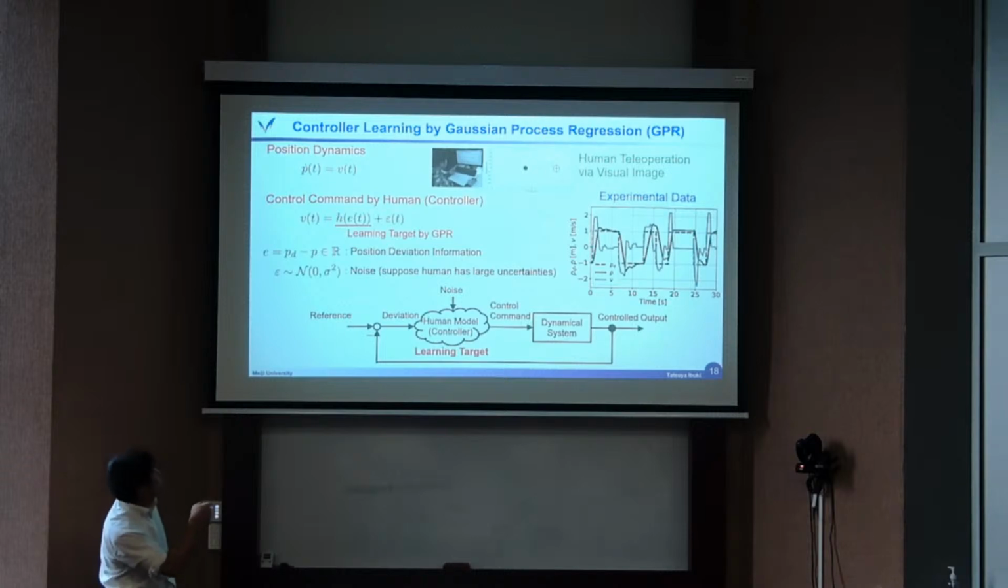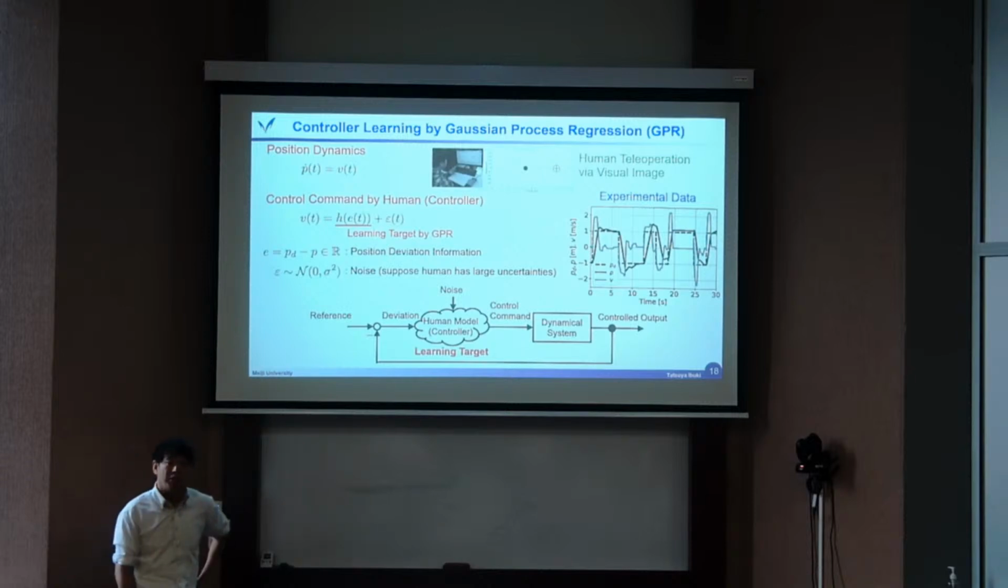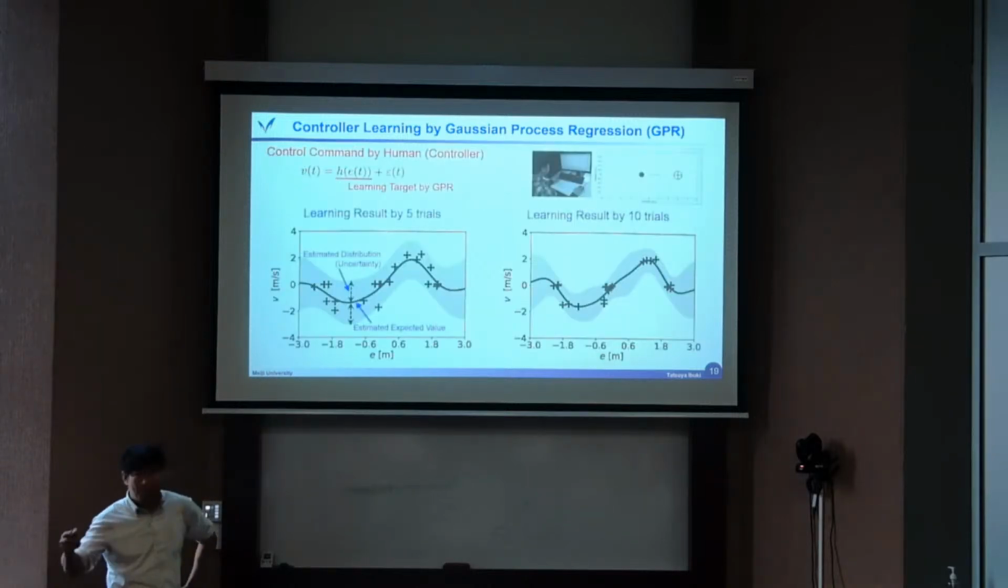So let's consider learning the function of the controller. And of course, as I said, because humans have much uncertainty, we also explicitly consider the Gaussian noise. Then, just applying Gaussian process regression, we get these kinds of learning results. Here, this is the explanatory variable, the deviation between the actual position and the desired position, and this is the estimated result. Here, the solid line is the expected value of the learning result.